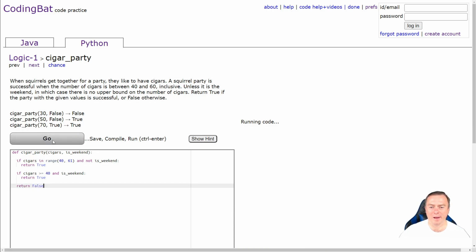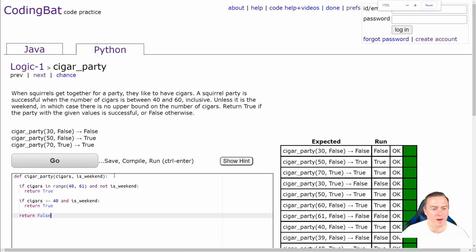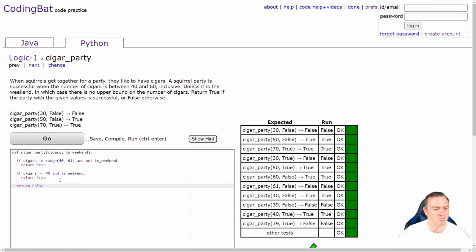Let's see what happens. Cool. So do you see how we've almost filtered it through? The first one basically checked the base case, which was if it was in that range of 40 to 61 and is not the weekend, return true. Otherwise, we checked to see if it was greater than or equal to 40, and if it is the weekend, return true.